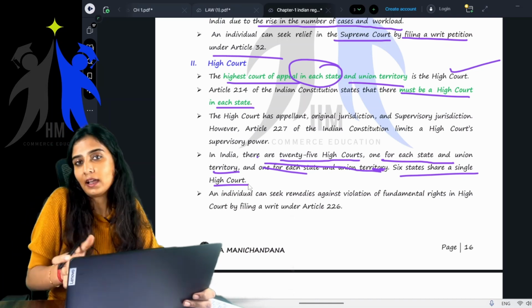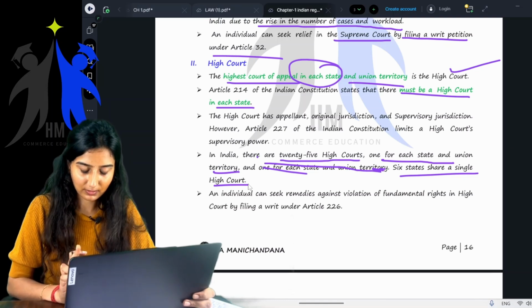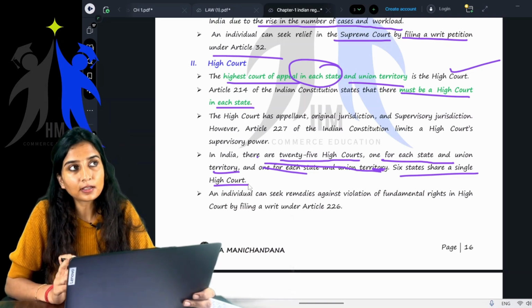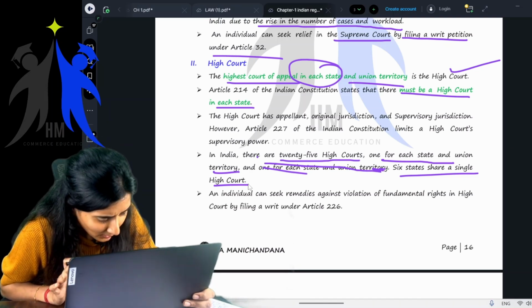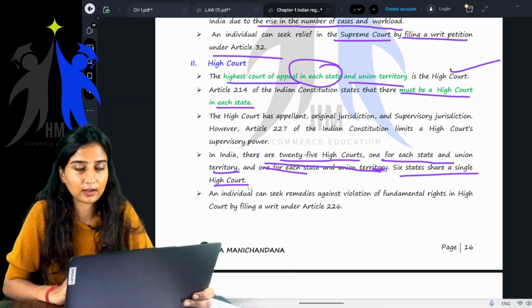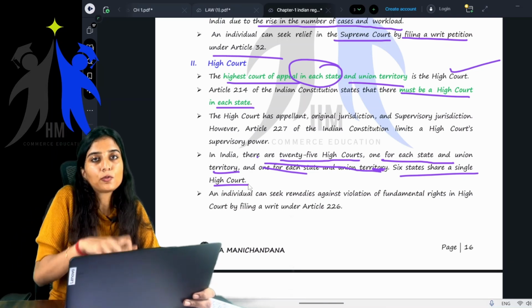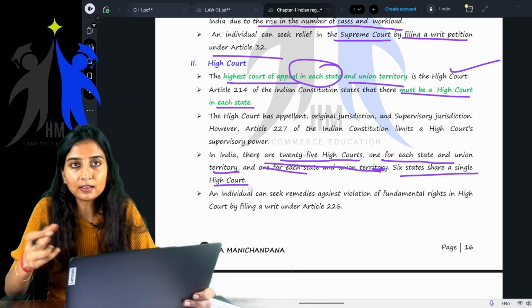I don't remember exactly, but you can Google it. The Calcutta High Court also acts as the High Court for West Bengal as well as the Andaman and Nicobar Islands. Similarly, other High Courts act for a state and a union territory.